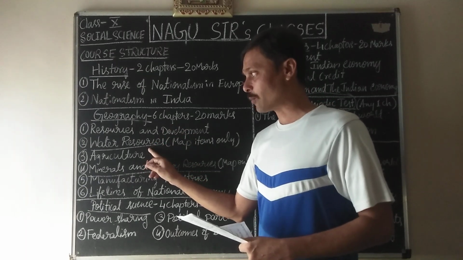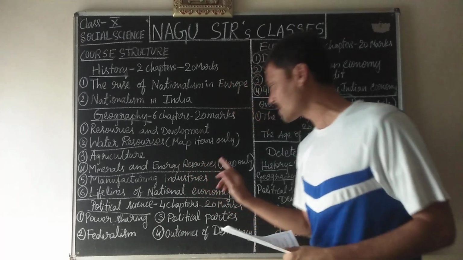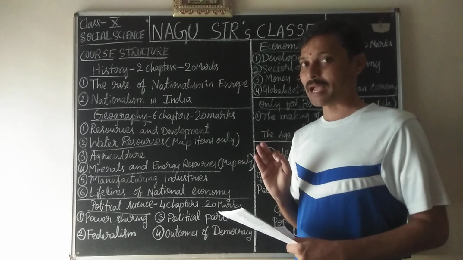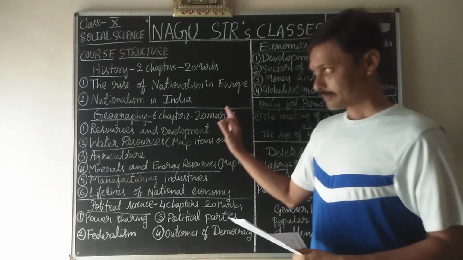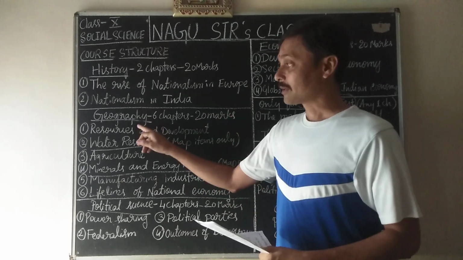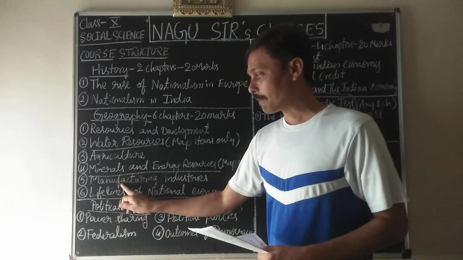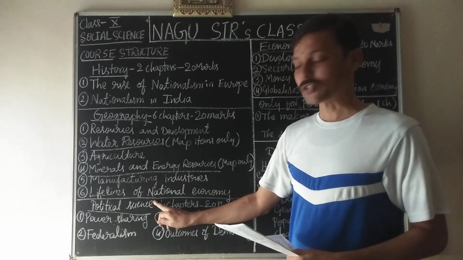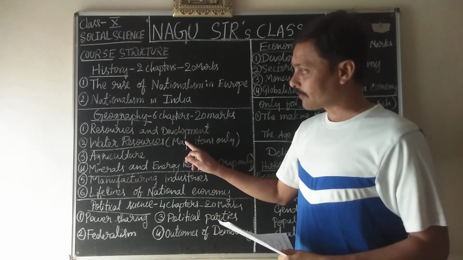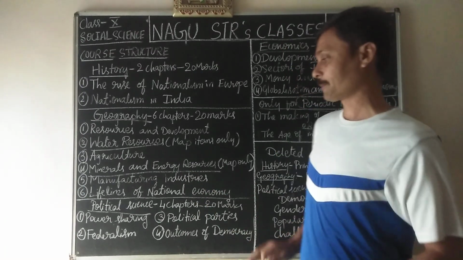So you are going to study water resources as well as minerals and energy resources only for map items. So the maps you are going to study for the final examination. That means for theory, I am saying, resources and development, agriculture, manufacturing industries and lifelines of national economy for theory, and water resources and minerals and energy resources only for map work.